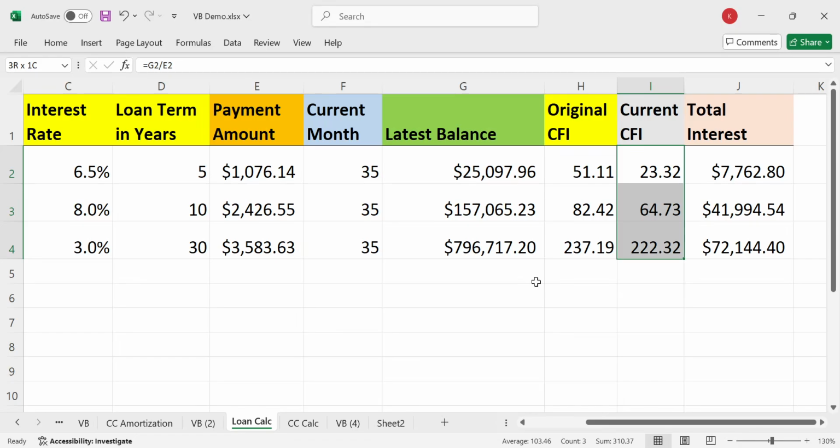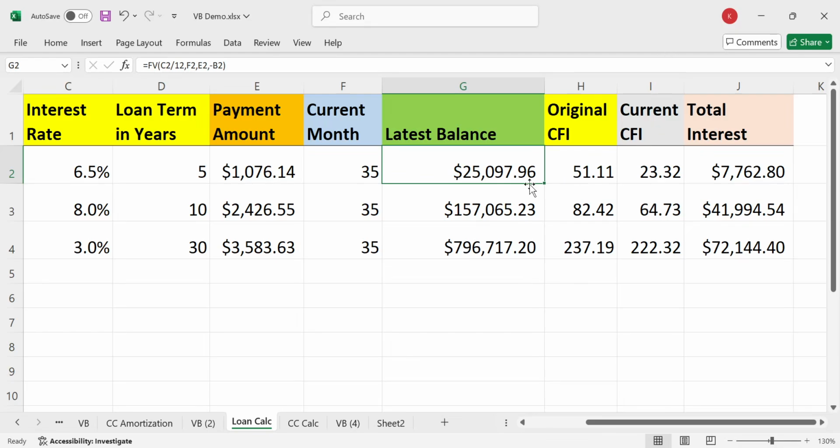So the lower the number, the better. So this is like a ranking system. So look at this mortgage. It's so high that yes, we want to touch it, but we want to touch it last because we're more concerned about this cash flow. Okay. So let's go ahead and move this 25 grand.